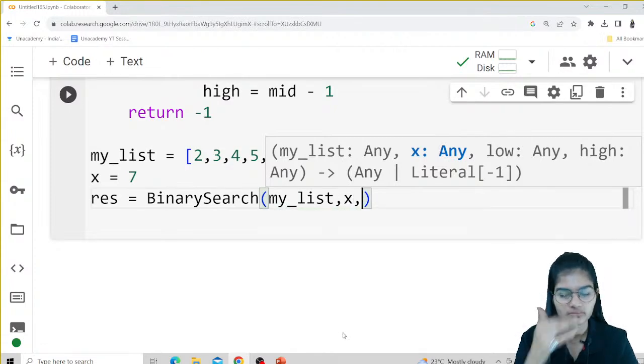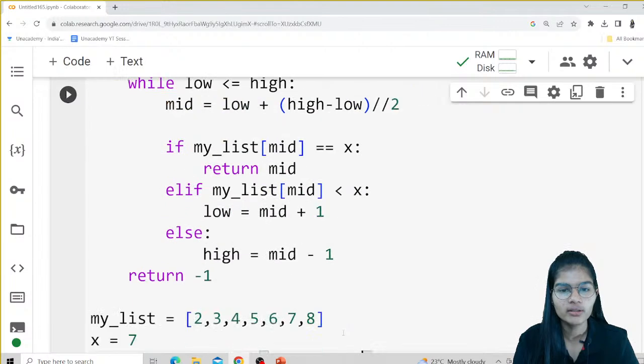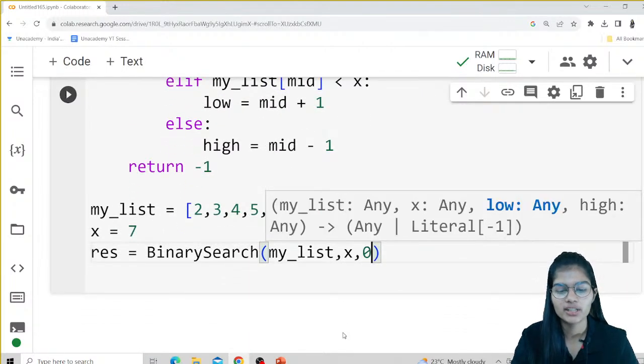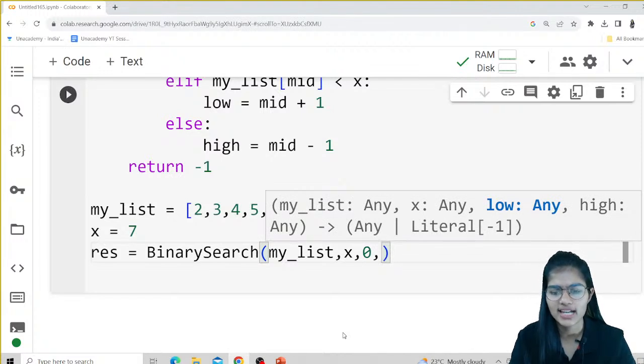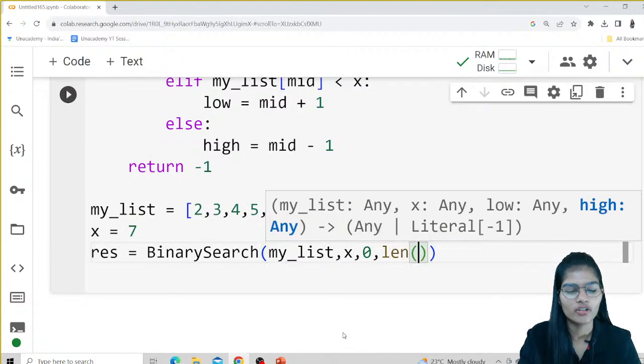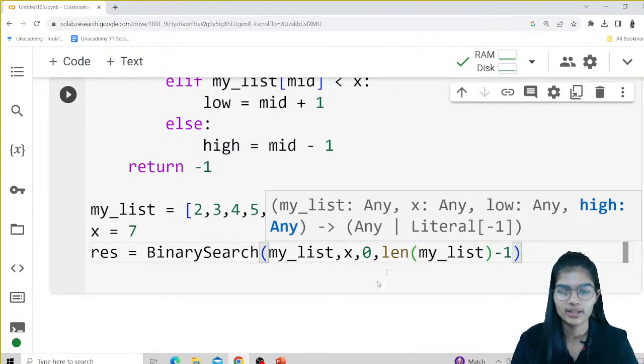After that, what was there? Low and the high, right? So low as of now, I'm simply putting as 0 because it will automatically start from that position. And for the high, I'm doing length of my list minus 1.